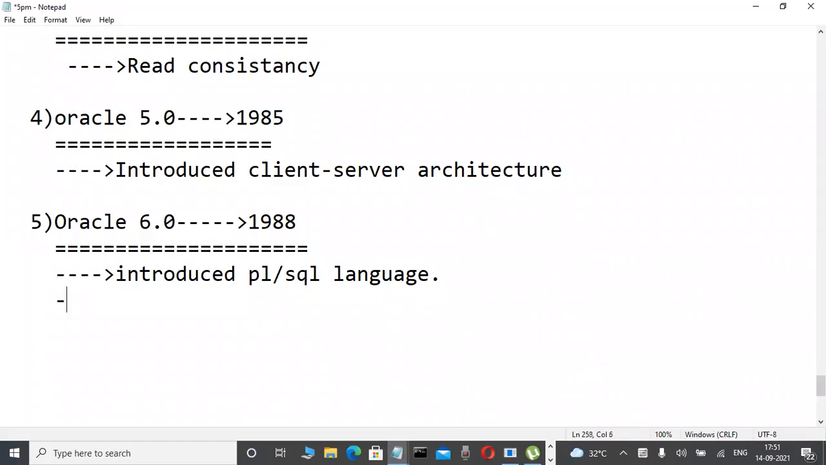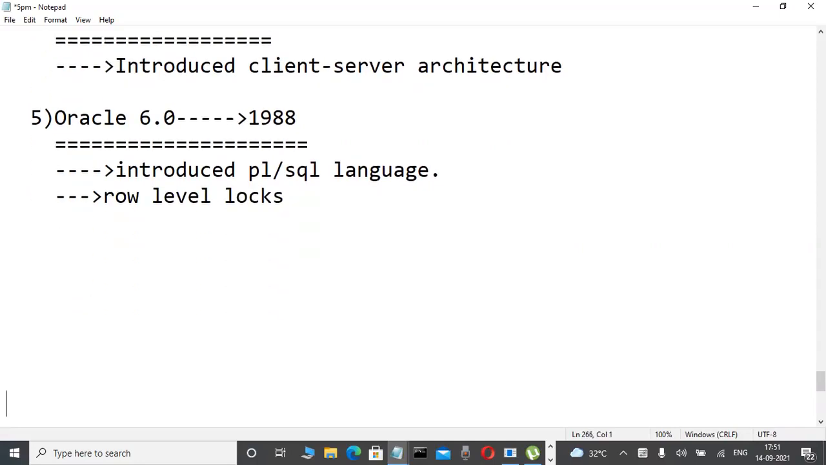Again, row level locks are there. That is not required for you, just write it: row level locks. So there is a locking mechanism in the database, row level locks. But Oracle introduced it very late, from 6.0 onwards. At least you have an idea now that the PL/SQL language is there from 6.0 onwards.